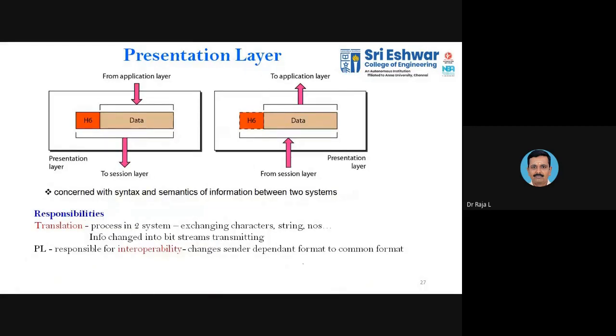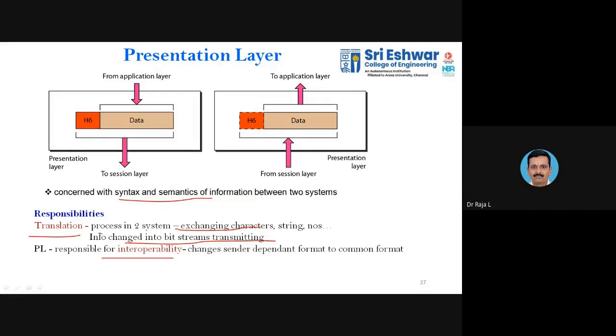The next one will be the presentation layer. How are we going to present the data to the upper layer or the lower layer? It is concerned with the syntax and the semantics of the information. Translation is the vital responsibility. It exchanges characters, strings or numbers, translating one form into another.